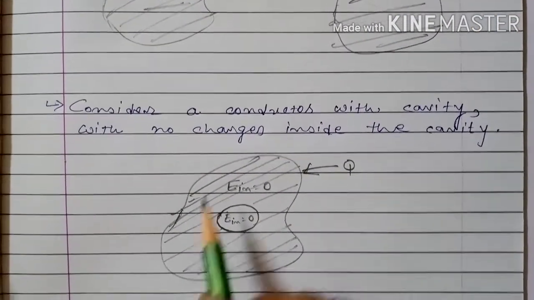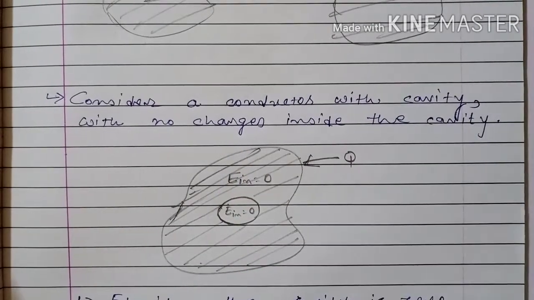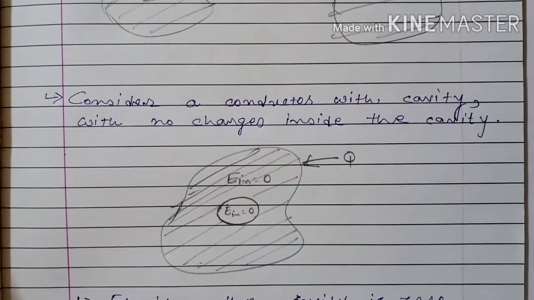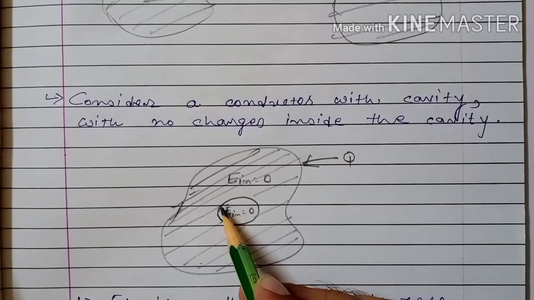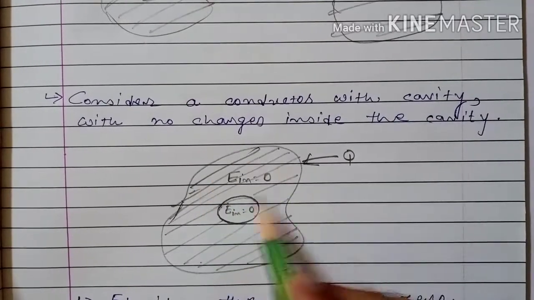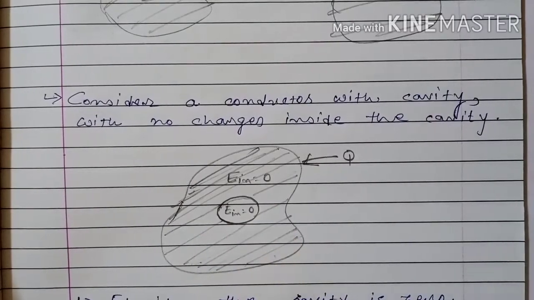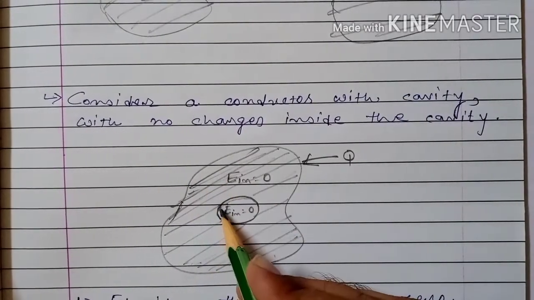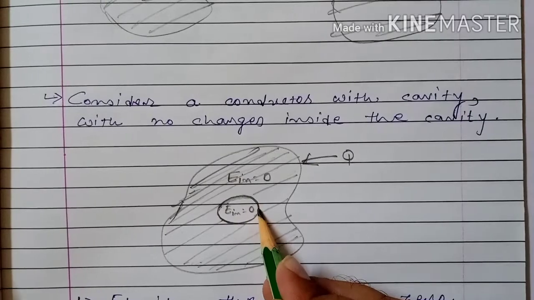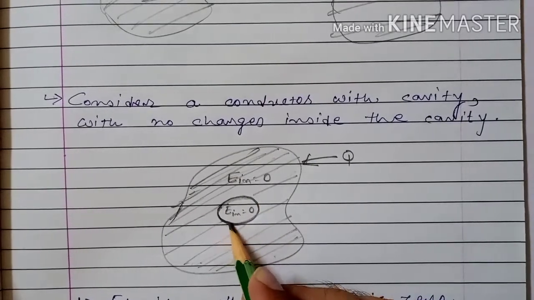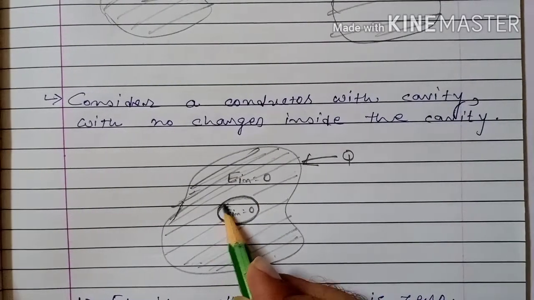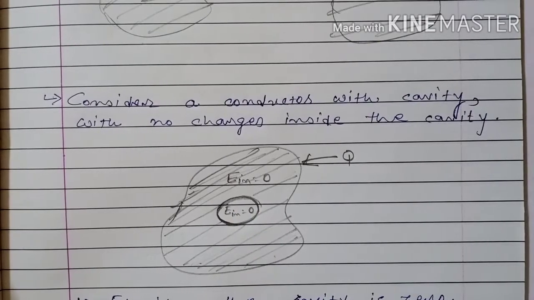Now consider a conductor with a cavity with no charges inside the cavity. Here I have considered this is the solid conductor. This part is indicating the solid part of the conductor, and here I have taken this hollow part, that is called cavity.